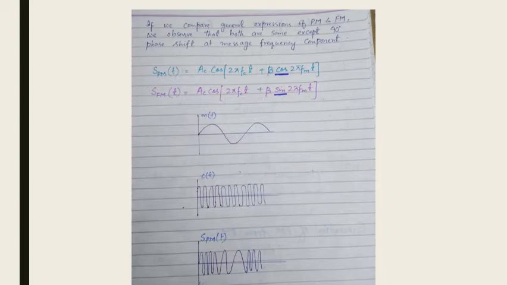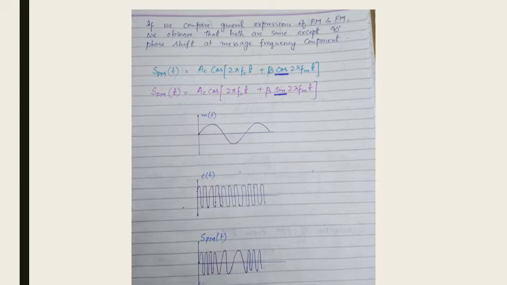In phase modulation we have a cosine term, whereas in frequency modulation we have a sine term. Otherwise both equations are the same. So from this we can deduce that the only shift is of 90 degrees, and this shift is related to the message frequency component.